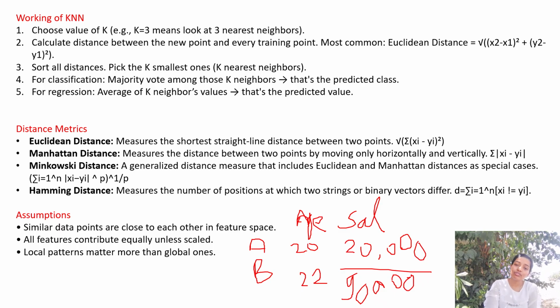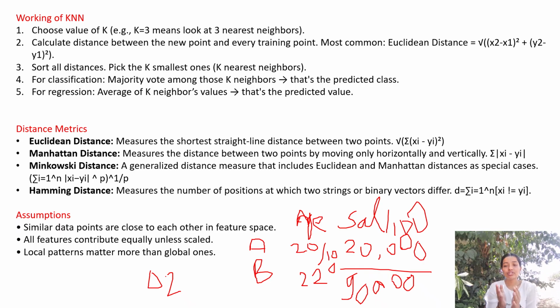What we will do is divide age by 100 and salary by, let us say, 10,000 or something. So I will get new values in the form of 0.5, 0.2, 0.02 or something.